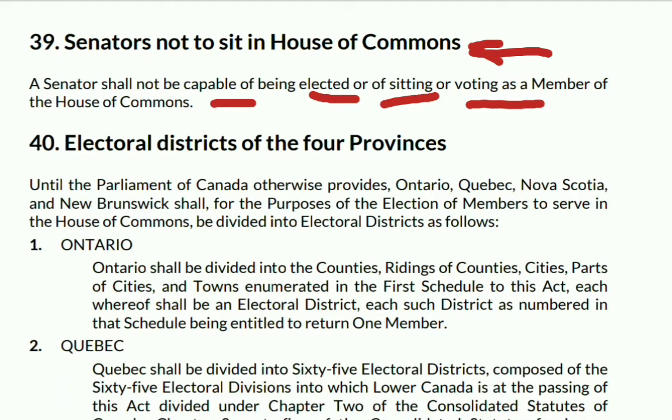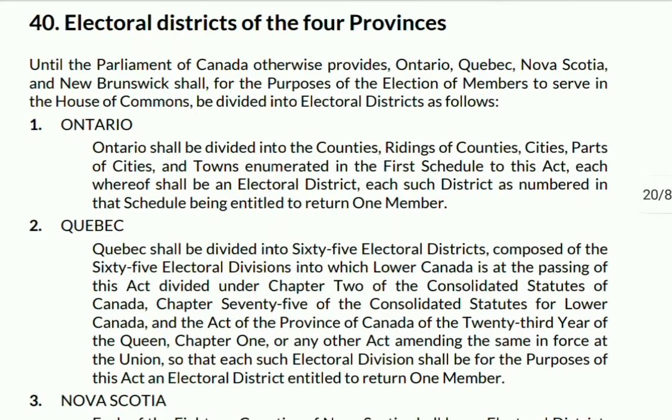Now, Article 40: electoral districts of the four provinces. As we have read earlier, the four provinces are Ontario, Quebec, Nova Scotia, and New Brunswick. There are defined electoral districts in these four provinces. Until the Parliament of Canada otherwise provides, these four provinces, for the purpose of the election of members to serve in the House of Commons, shall be divided into electoral districts.